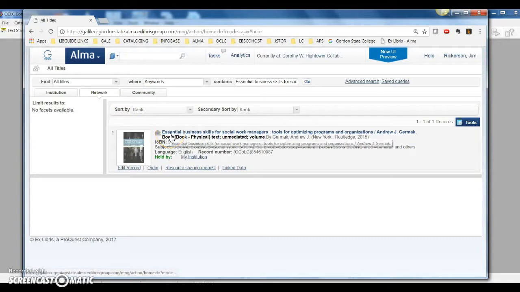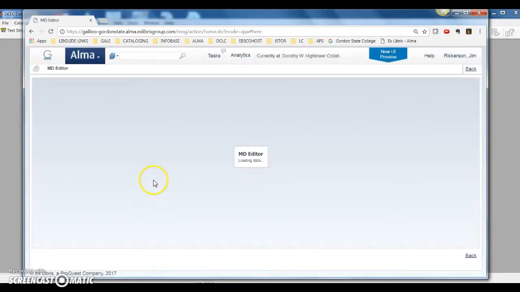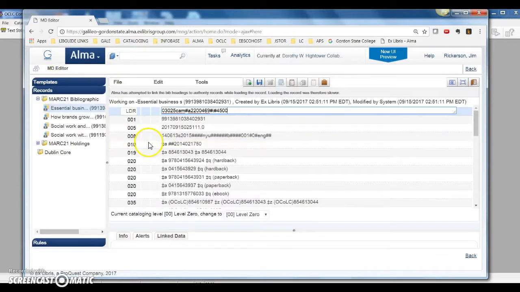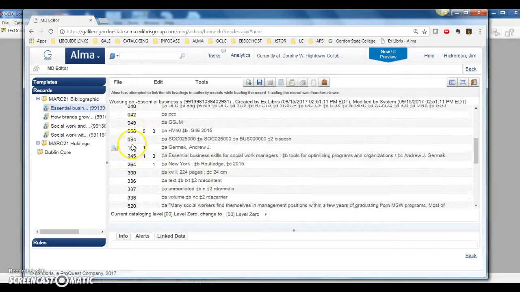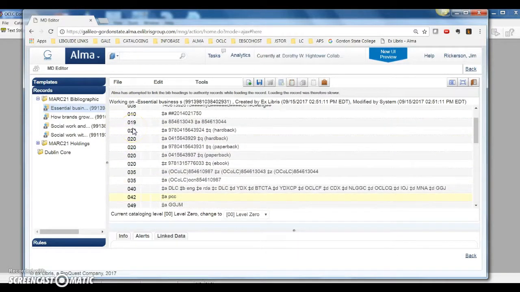We exported it to Alma, and so we're the only institution that has a copy. When the book comes in, then we'll be able to go to Edit Record, and from the MD Editor page, then we'll add the local notes field, and we'll go in and if we have to remove any of the fields to exclude, then we'll do that at that point after the book arrives, and then add our holdings in our item record.